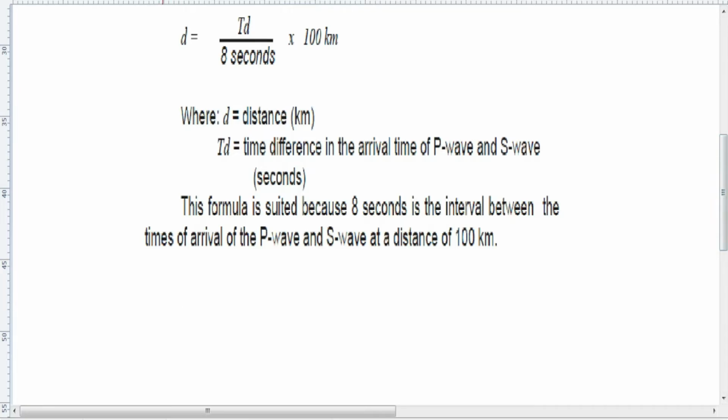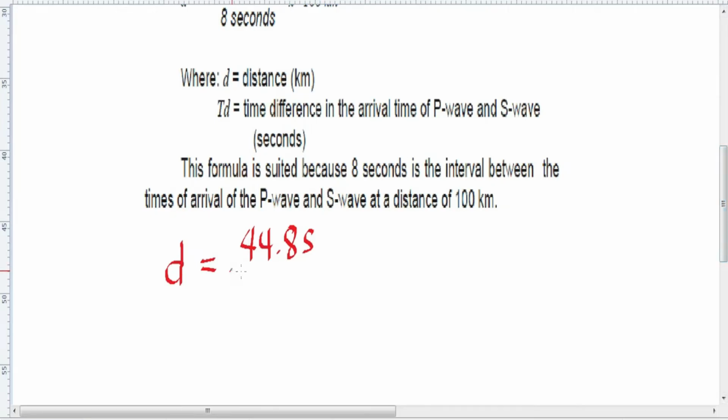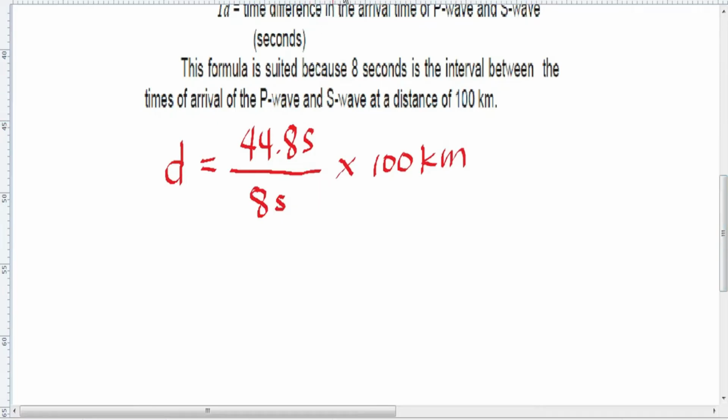So you have here D is equal to 44.8 seconds. Let's check again. That's 44.8 seconds divided by 8 seconds times 100 kilometers. So seconds here, you can divide out second. So the unit for your answer will be in kilometers.